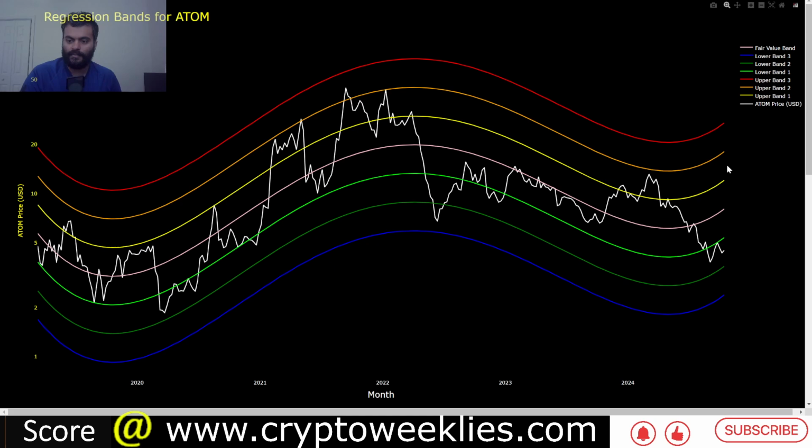The last time, in early March of 2024, the price tried to rally to the 2 standard deviation peak. Back then the 2 standard deviation peak was at around $14. Right now, the 2 standard deviation peak per this regression analysis is at around $18. So those are the key levels to watch.